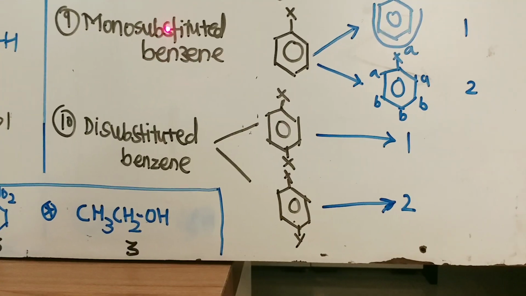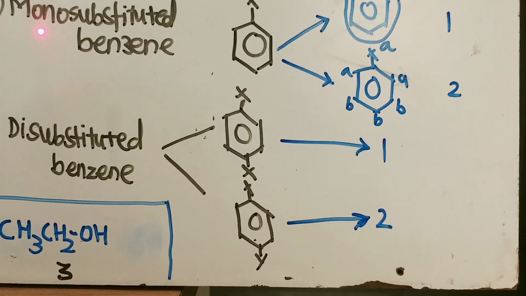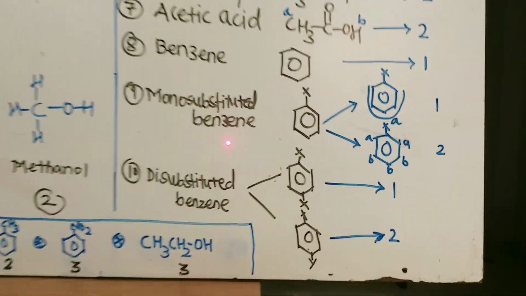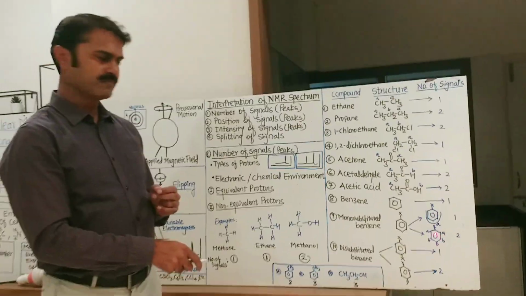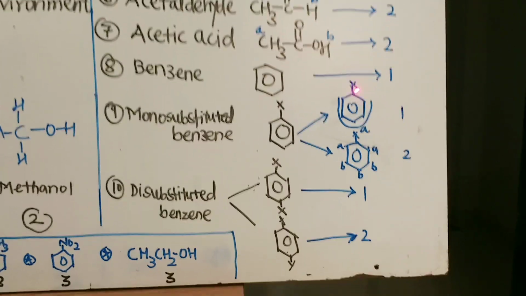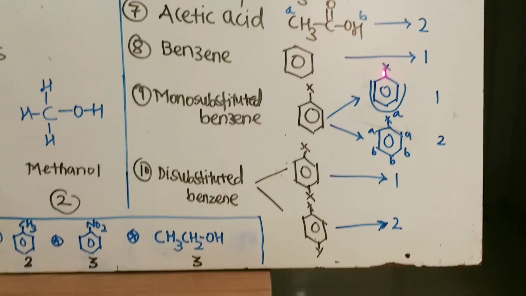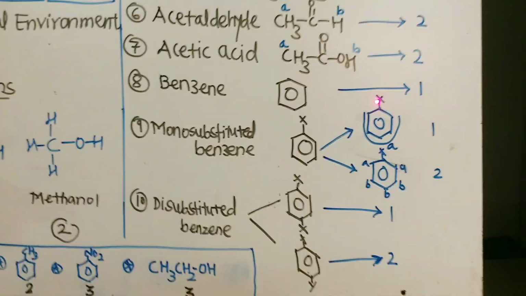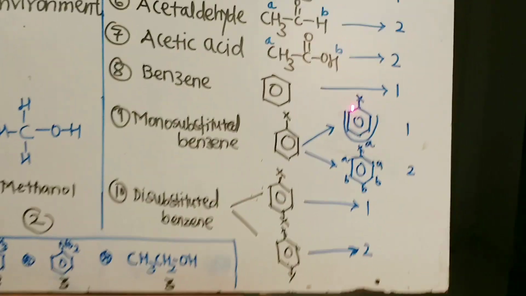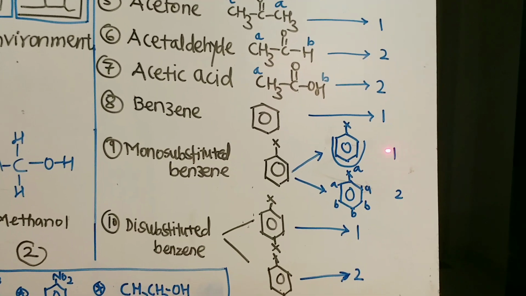In case of monosubstituted benzene, this is important, so remember that if benzene is monosubstituted, there are two possibilities. First, let us consider the first possibility. If the substituent is an electron releasing or electron donating group, such as CH3, OH, NH2, in that case the remaining 5 protons of benzene will give a single peak.